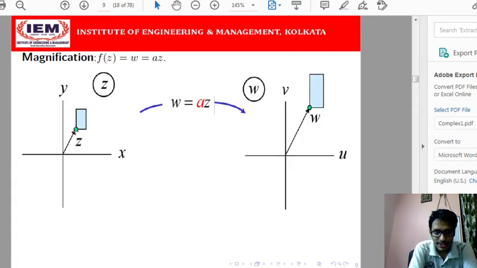Say for example this is z. If a is greater than 1, then the positional vector will be magnified in magnitude. So this is z, and now it is magnified. The magnitude of the positional vector of z is now more in w. This is called magnification. So if we multiply by a, then we get the magnification in the UV plane. That is the geometrical significance of the mapping magnification.